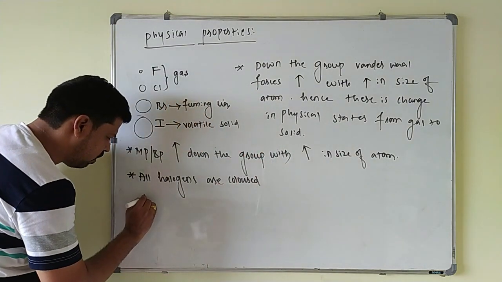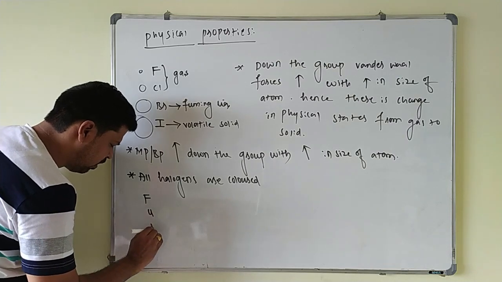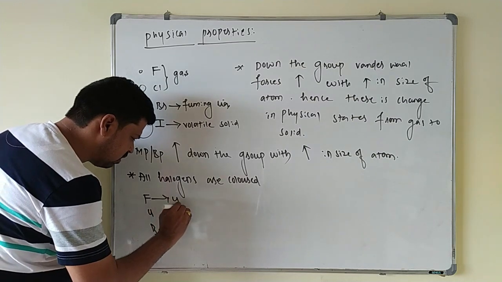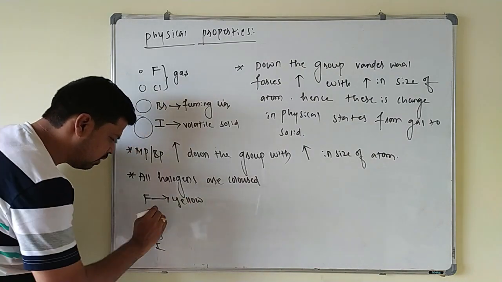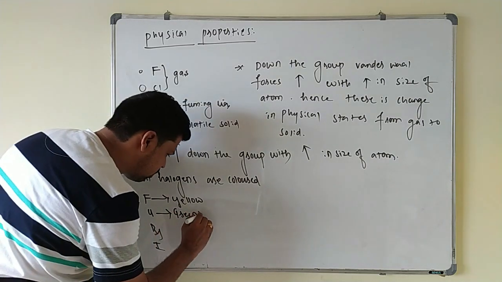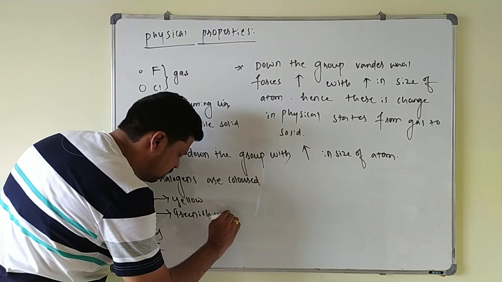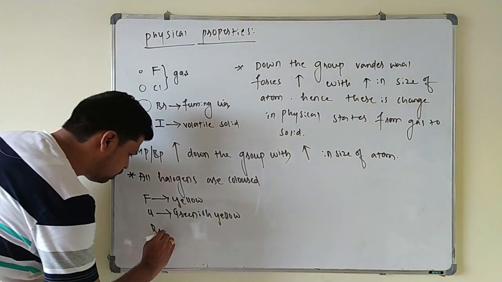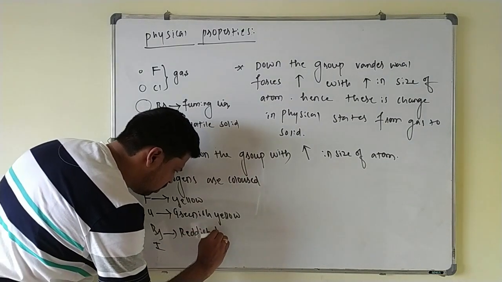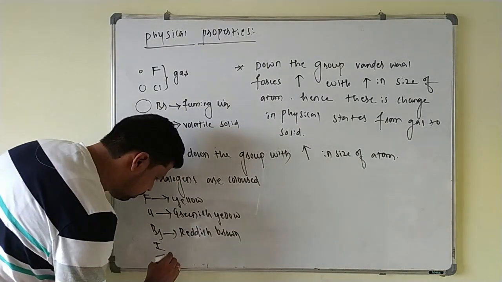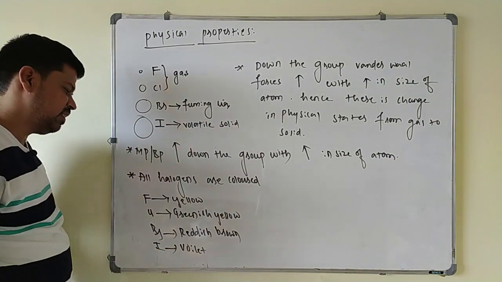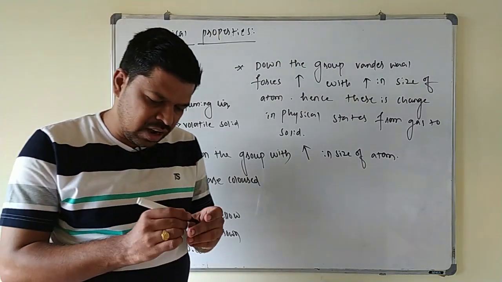For example, fluorine has yellow color, chlorine has a mixed color, greenish yellow, bromine has reddish brown color, and iodine has violet color. Okay, all the halogens are colored in nature.